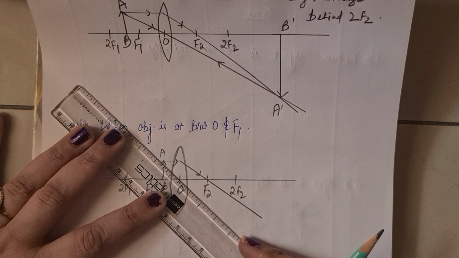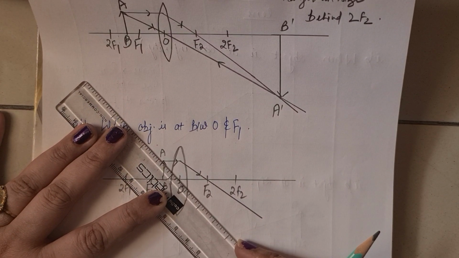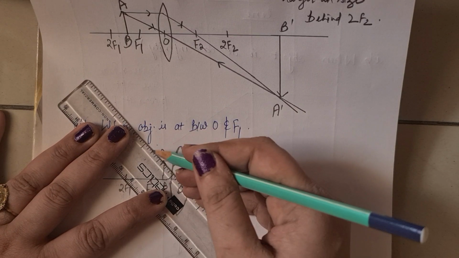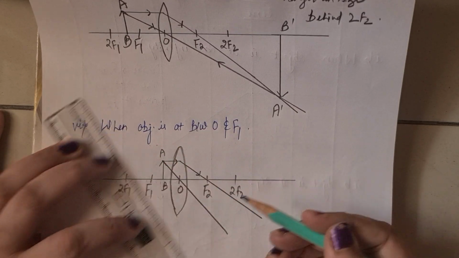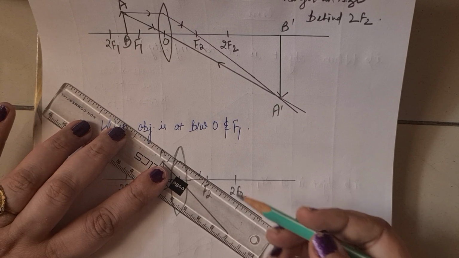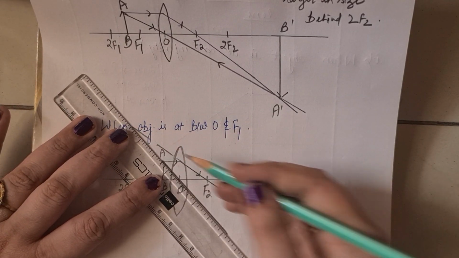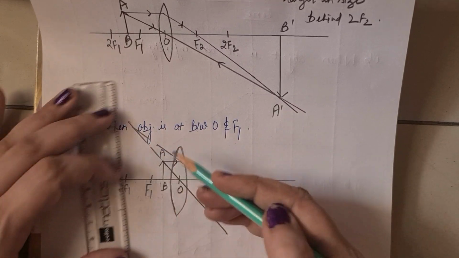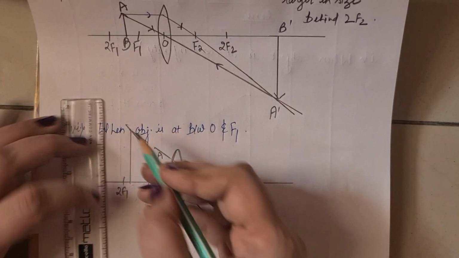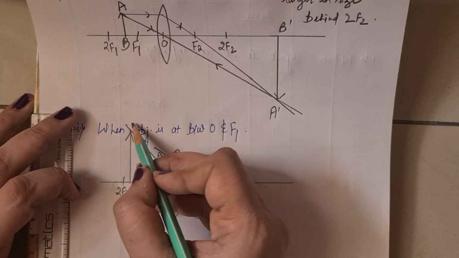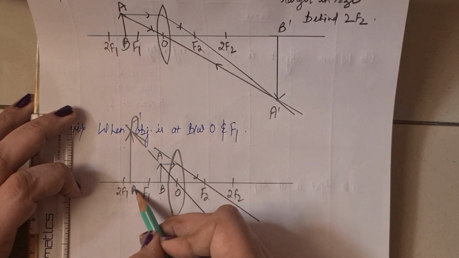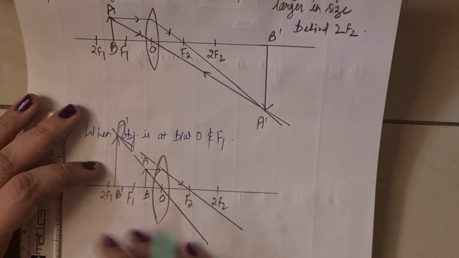Now a ray from the optical center will also go, this one. These rays merge at a point, this one, they merge here. This merging point is A dash B dash. It is the image.